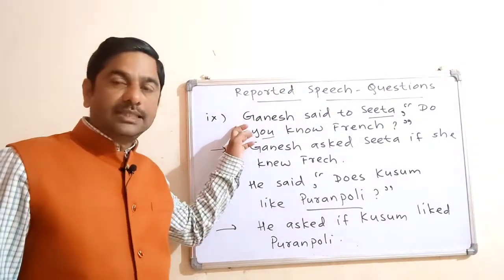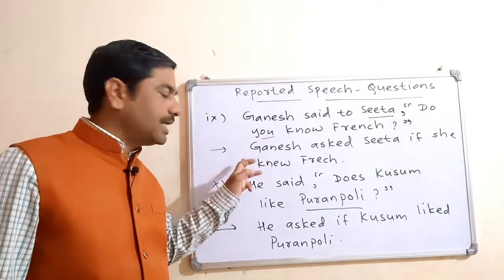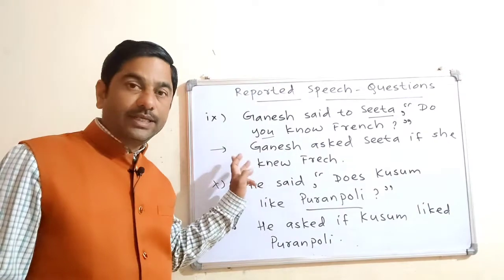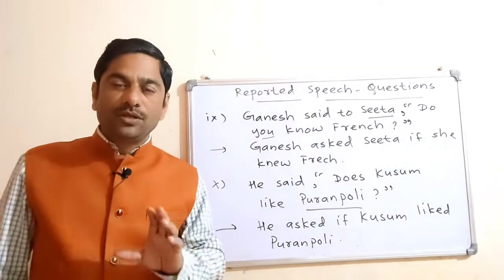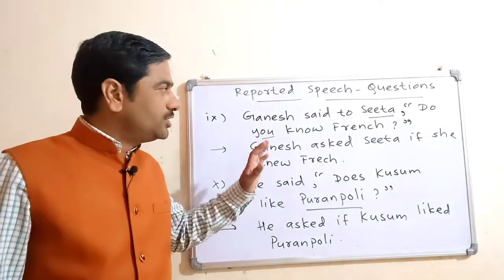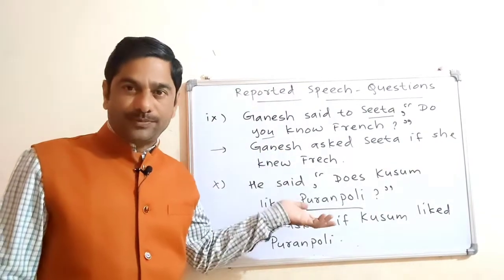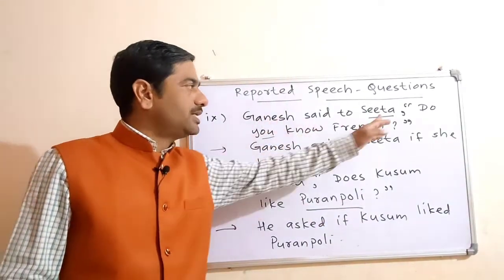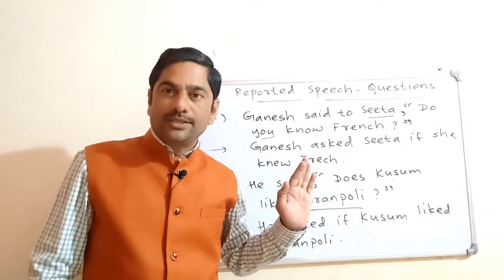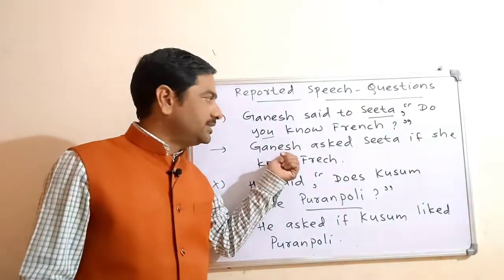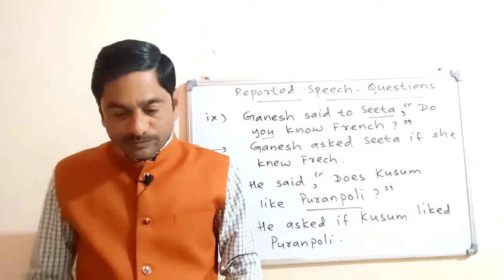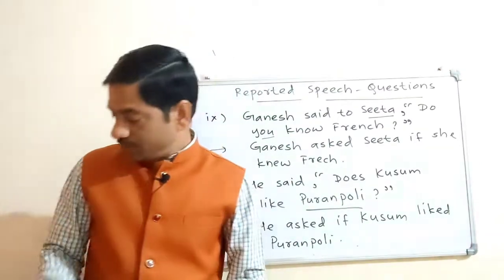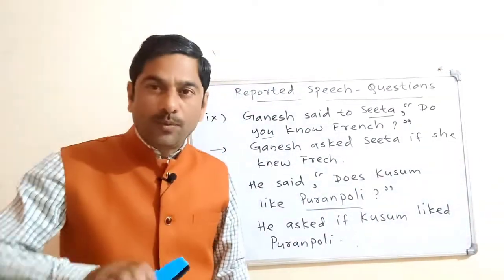The above sentence is direct speech, and this answer sentence is indirect speech. In the examination, you will be asked, change the sentence into indirect speech. You will be given such a sentence, and in brackets, change the sentence into indirect speech. So this is the indirect speech. Now, up to this time we spoke about verbal questions.